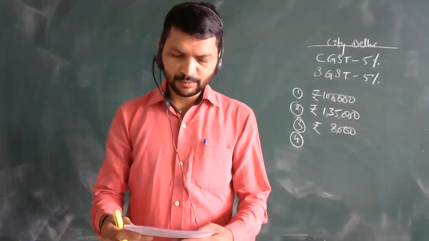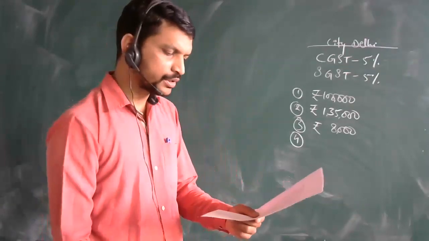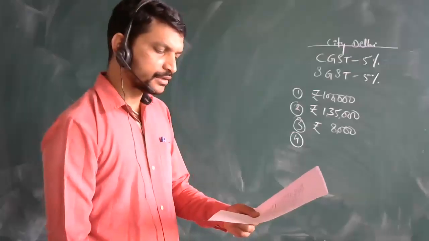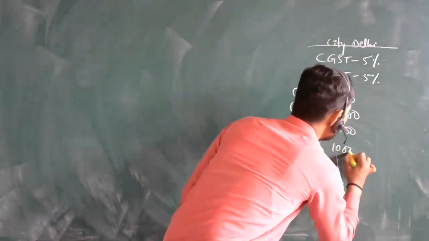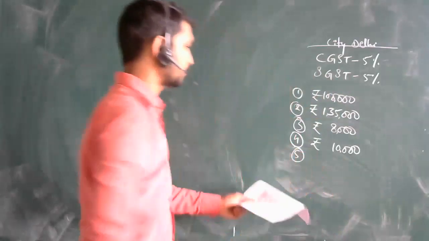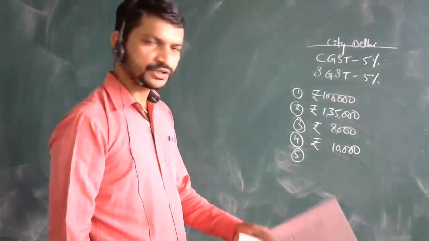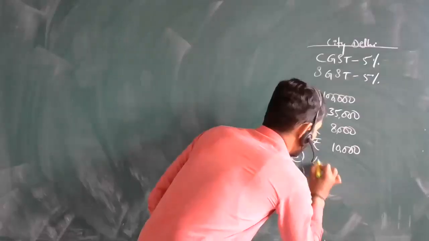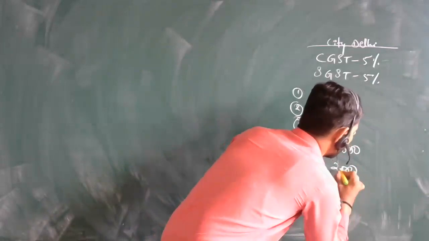Then fourth, he bought a computer printer for rupees 10,000. Then fifth, he paid postal charges rupees 2,000.